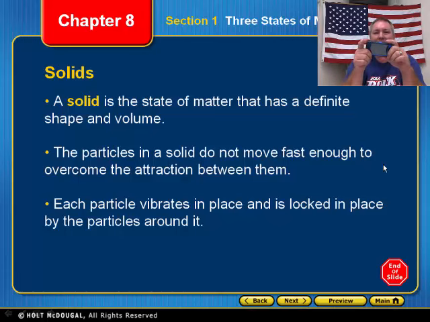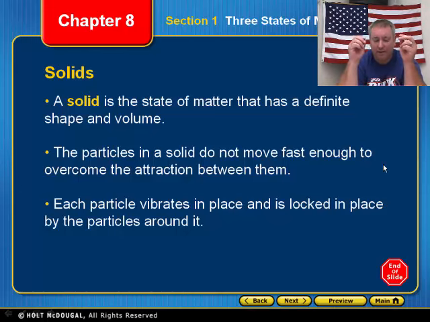You can easily calculate the volume of this; it's easier than trying to do it with this. All we have to do is measure the base times the height times the width, and we can find the volume of this. It has a definite shape. When you hold this in your hand, it doesn't start melting and drooping everywhere. It stays in the definite shape, and it keeps the definite volume. Now, the particles don't move fast enough to overcome their attraction, but they do move.